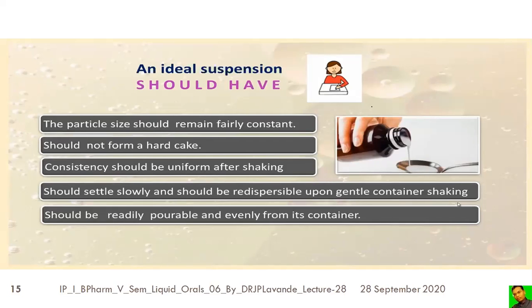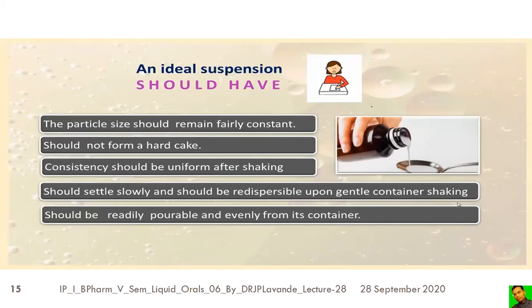Once it has been shaken, the whole content of the sediment should get uniformly distributed, should settle slowly, and should be redispersible upon gentle container shaking.